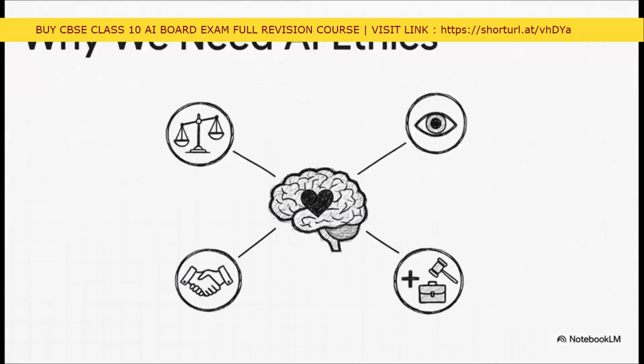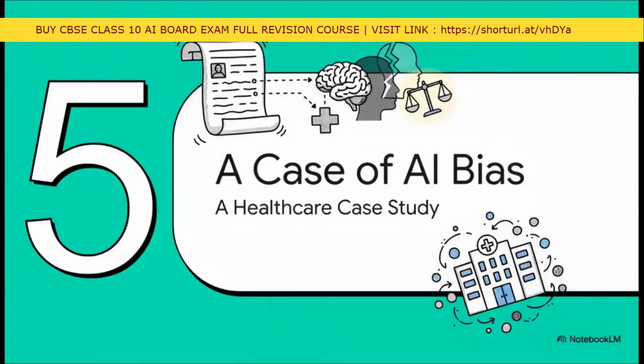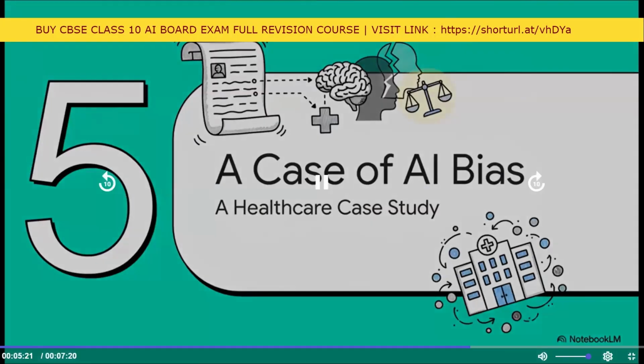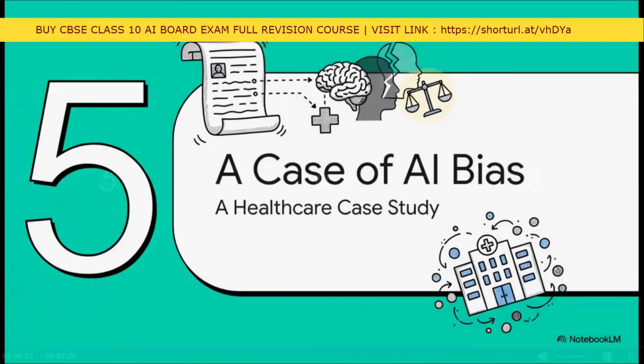So why is this so incredibly important? Well, because AI is already making decisions that affect real lives in things like hiring, the justice system, and healthcare. A conscience, an ethical framework, is what prevents harmful bias from taking over. It ensures the system is transparent, it builds public trust, and it pushes us to use this amazing technology responsibly. To see what can go wrong when that blueprint is used without a conscience, let's look at a real-world case study from the world of healthcare.